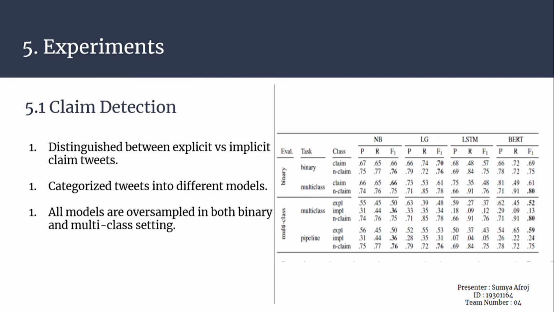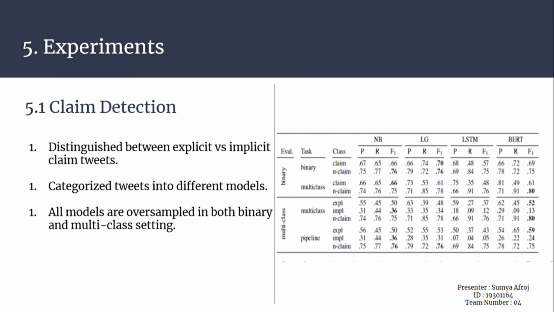With the first experiment, which was explained by my previous member, we explored how reliably we can detect claim tweets in our corpus and how well the two different claim types, explicit versus implicit claim tweets, can be distinguished. We use each model mentioned in section 4.2 and section 4.1. Results for the claim detection experiment are separated into binary and multiclass evaluation.